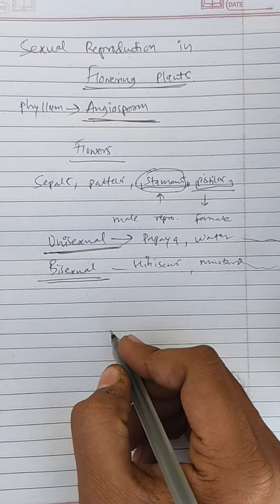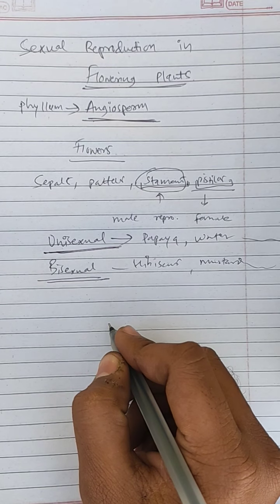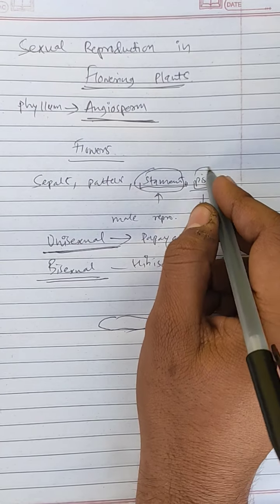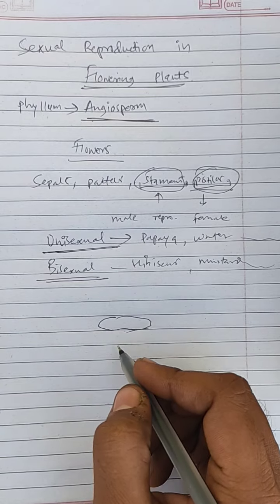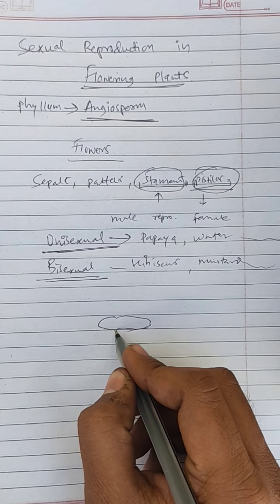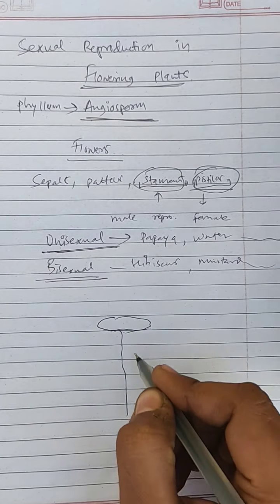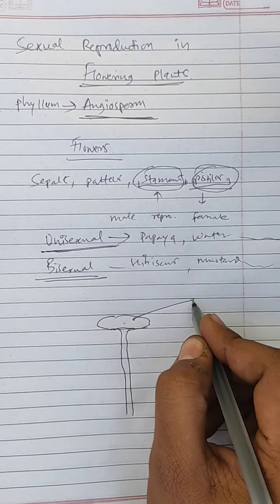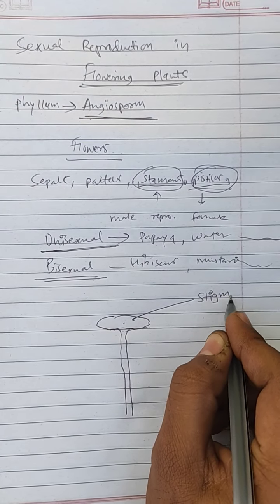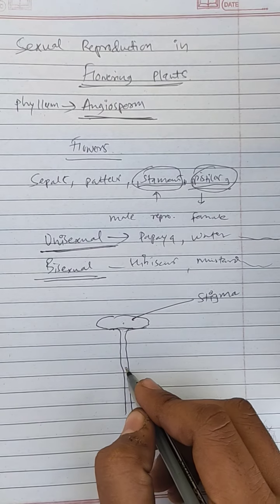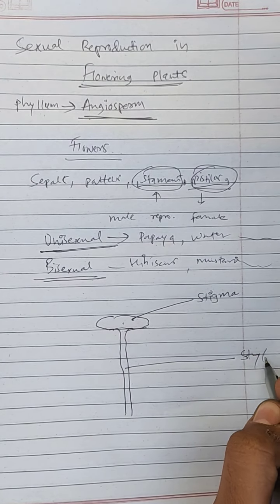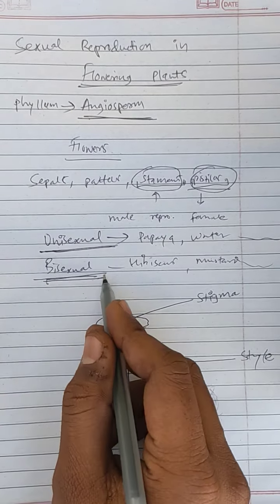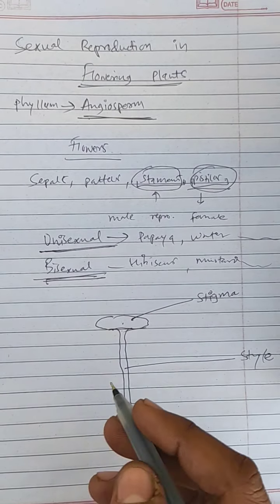So let us examine the structure of a flower. We will start with the female reproductive part, which is mostly known as the pistil in general, but it is made up of many parts. This one here is the sticky part known as the stigma, and the long elongated tube is called the style. We are drawing a bisexual flower, so it will contain both pistil as well as stamens.